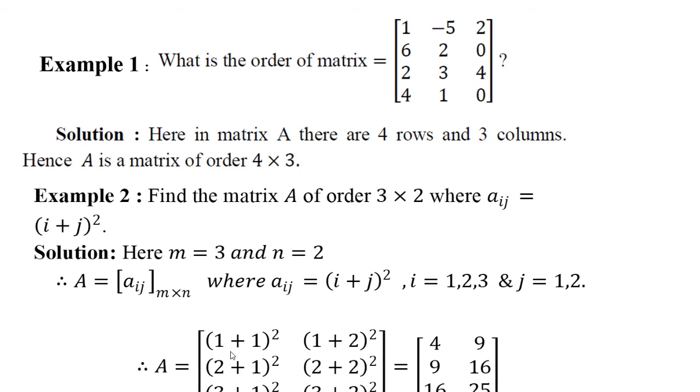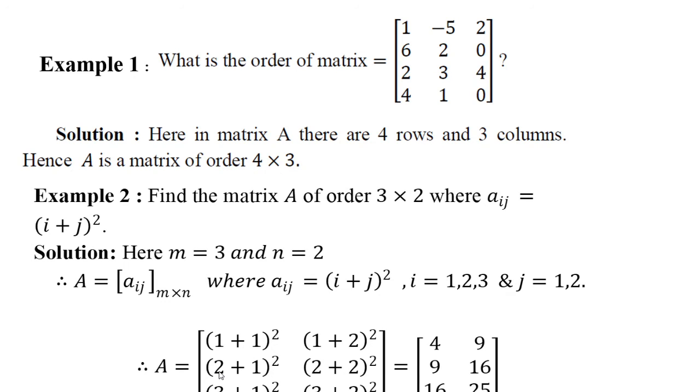Here aij is equal to, put i is equal to 1 and j is equal to 1. Therefore, (1 plus 1) whole square is equal to 2 square, and 2 square is equal to 4. Then put i is equal to 1 and j is equal to 2. Then we get 1 plus 2 is equal to 3 and 3 square is equal to 9.